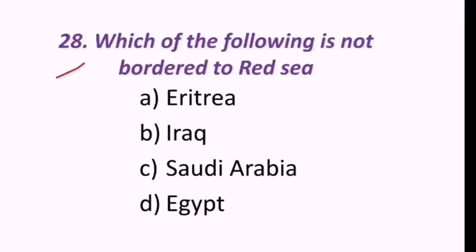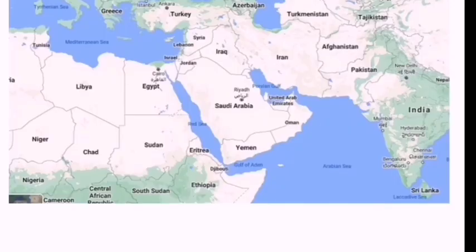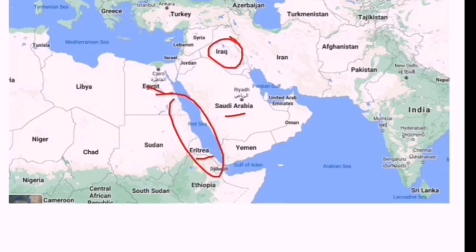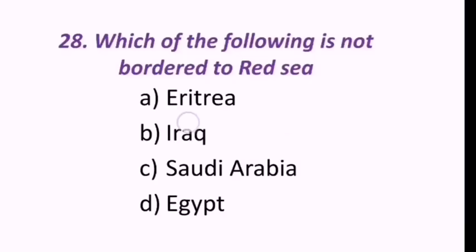28th question reads, which of the following is not bordered by the Red Sea? Which of the following is not sharing the boundary with Red Sea? Eritrea, Iraq, Saudi Arabia, Egypt. Look at the map here. Saudi Arabia is there, Eritrea is there, Egypt is there, but Iraq is not there on this Red Sea. Hence the correct answer is Iraq does not share boundary with the Red Sea.